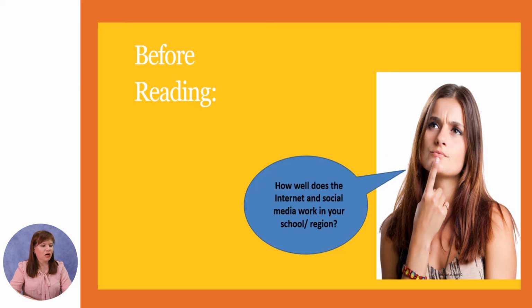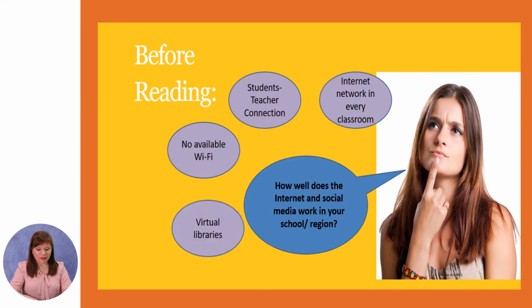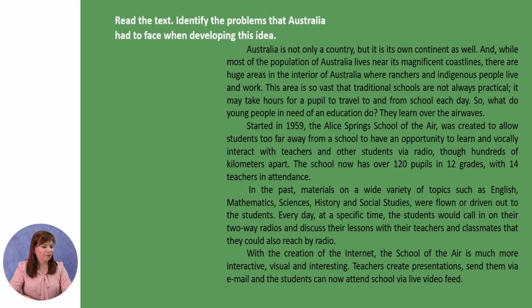Another question. How well does the internet and social media work in your school or region? Some ideas. The internet works in every classroom, student-teacher connection, no available Wi-Fi, or virtual libraries that are accessible for everyone. Now, we are going to read the text about School of the Air in Australia. While reading, try to identify the problems that Australia had to face when developing this idea.